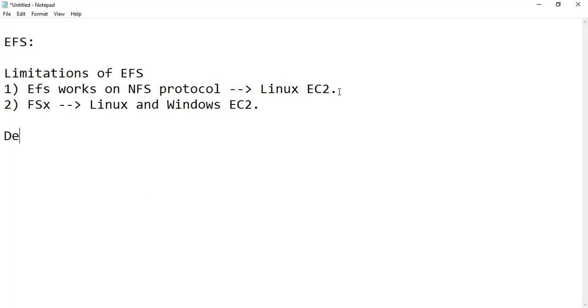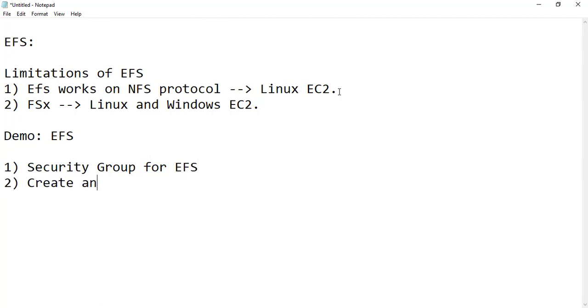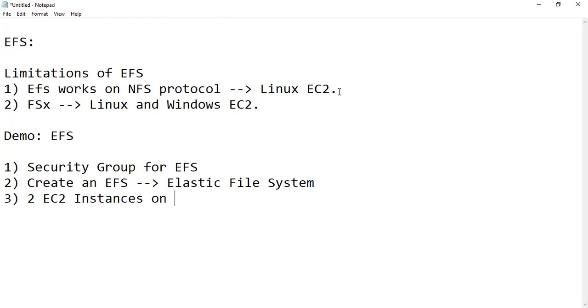We'll have a demo now on EFS. The first step is to create a security group for EFS, and then we will create an EFS, which is Elastic File System, and then create two EC2 instances in two different availability zones.